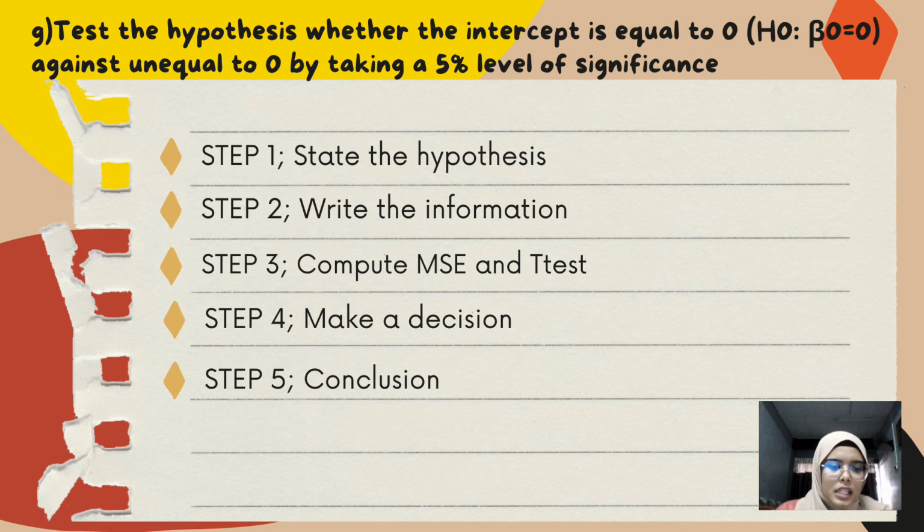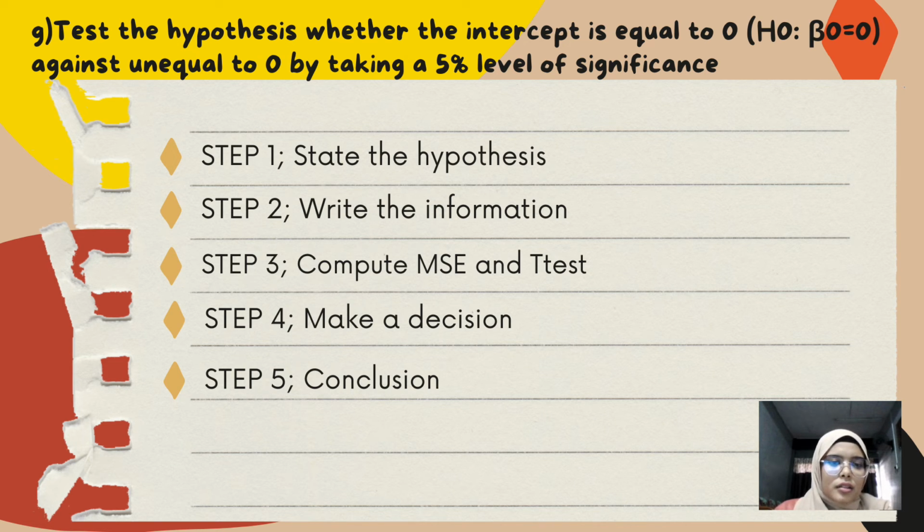And we need to find the SSE by using the formula SYY minus b1 times SXY, equal to 1,995,300,925. And for the MSE, the formula is SSE over n minus 2, with the SSE that we get previously. So we just put the value in the formula and we get the answer, 20360,210.46. And after that, we do the t-test.